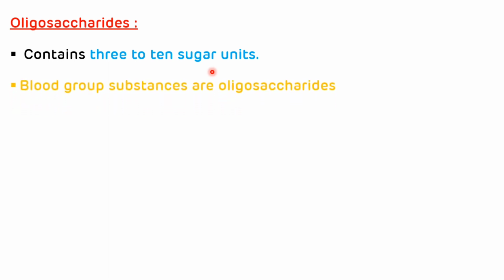Now oligosaccharides. Oligosaccharides contain 3 to 10 sugar units, and they are generally found in blood group substances. Blood group substances are oligosaccharides.